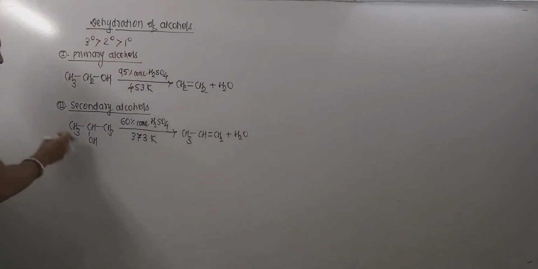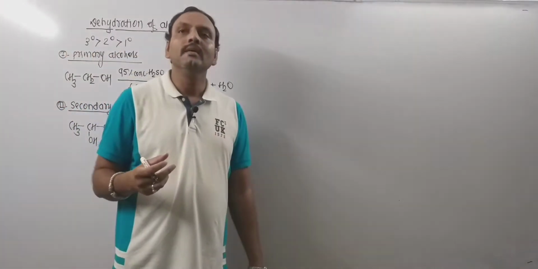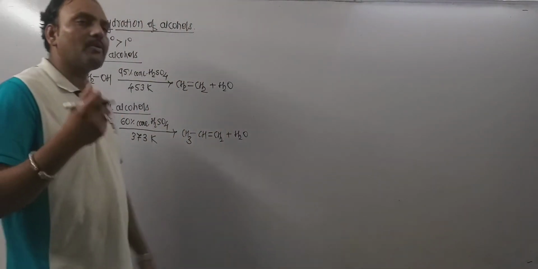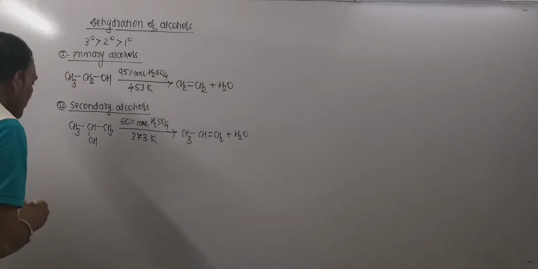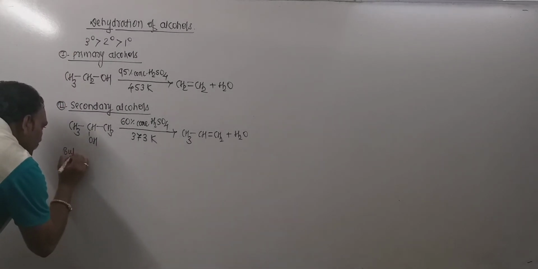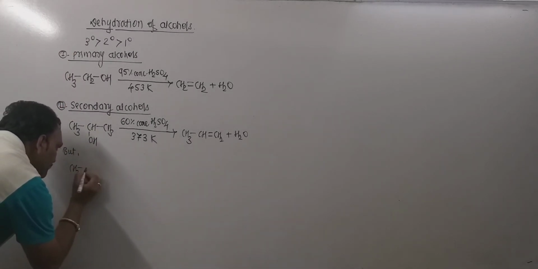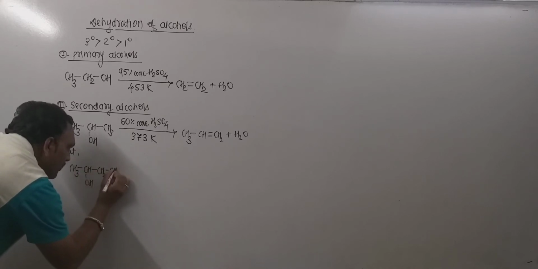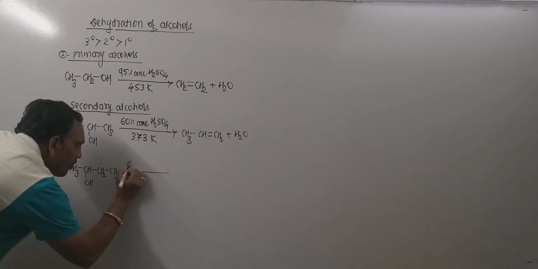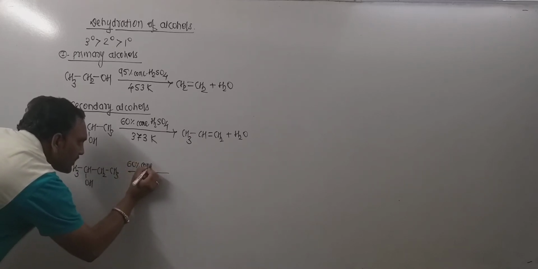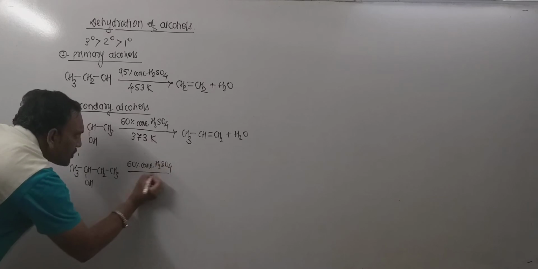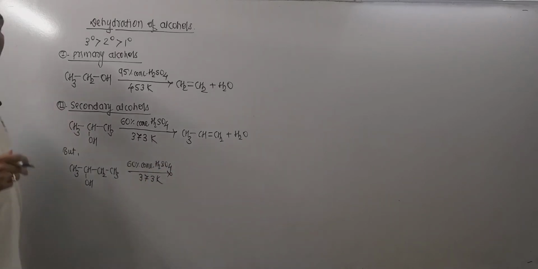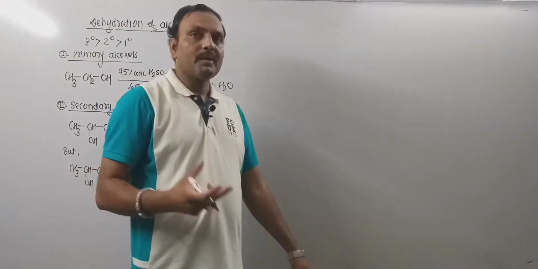Now as far as isopropyl alcohol is concerned, no isomeric products are expected, but if at all sec-butyl alcohol is taken into consideration, this is also a secondary alcohol, and when this alcohol is heated in presence of 60% concentrated H2SO4 at about 373 Kelvin temperature, then two different products are expected.